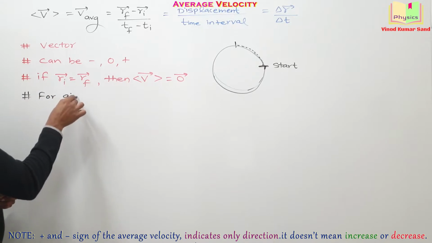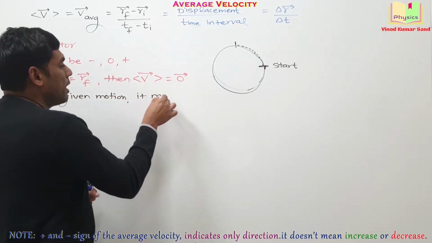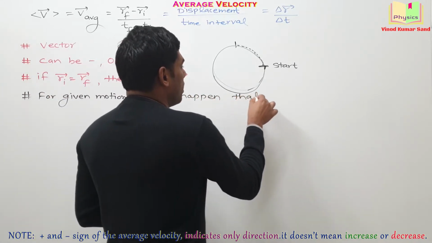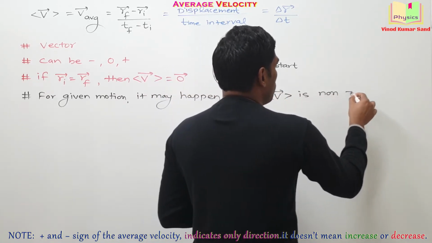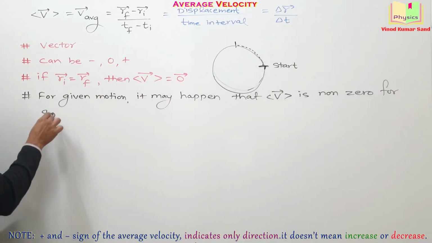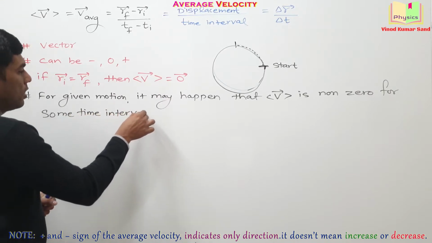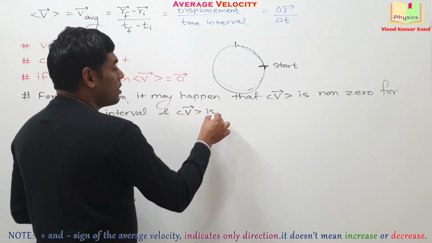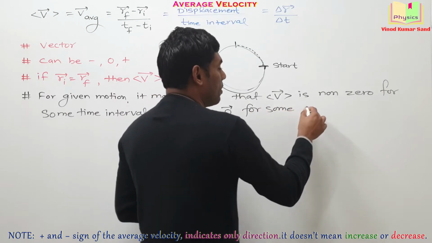For a given motion, it may happen that average velocity is non-zero for some time interval, and average velocity is 0 for some other time interval.